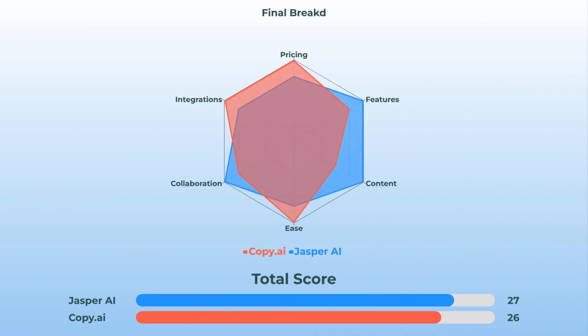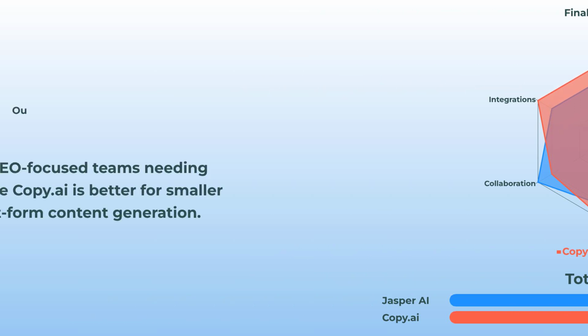Let's see the score breakdown across all the categories. You can really spot where Jasper pulls ahead in features and content type, but Copy.ai is super consistent for budget and ease of use. So here's the bottom line.